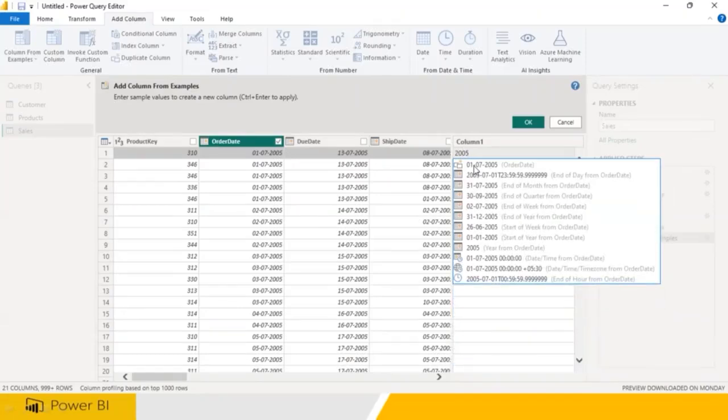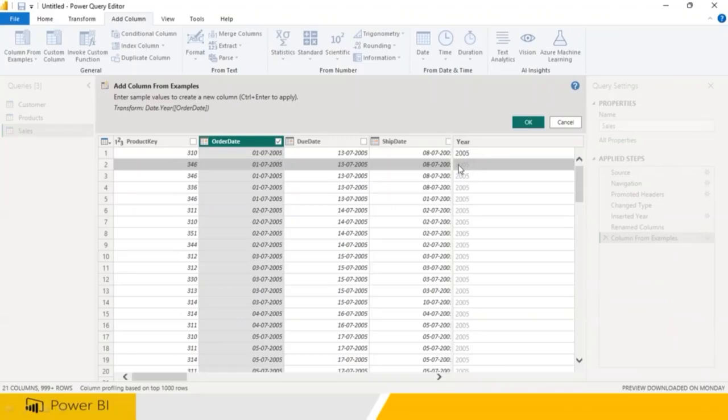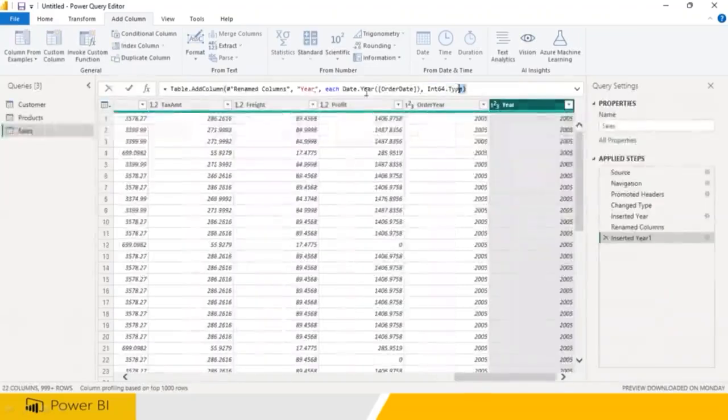You press enter. When you press enter, automatically Power BI knows that, oh, Bhaskar sir is trying to get only the year number. Okay, it works. I'm able to create. Now, when you click on OK, it is able to write the code. So when you give one example, Power BI is able to extract the work, and it is also writing the code. You need not go to any menu option. You give one example, Power BI writes the code on its own.